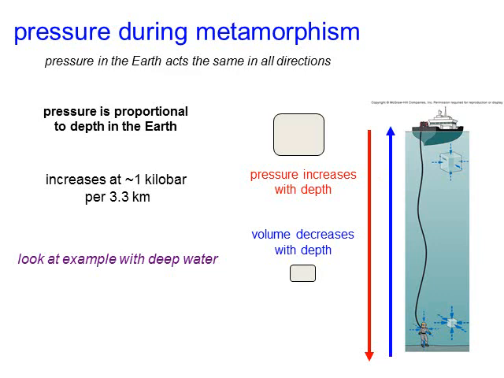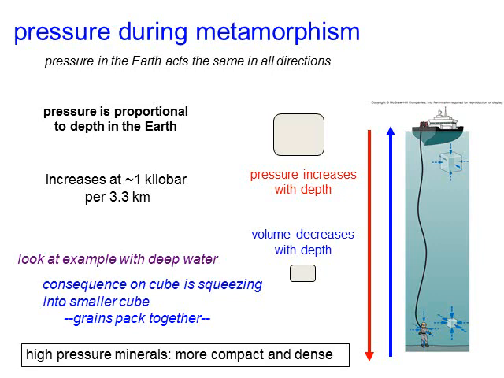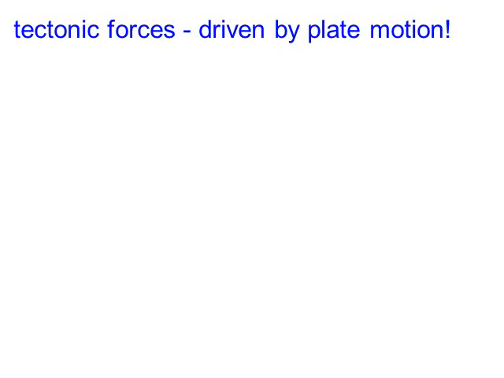And then as you come up, the pressure is going to decrease, and then that pressure is going to kind of let go, and the objects are going to be able to expand. The volume will increase as you come up. So again, this is the deep water example. The consequence is the cube is squeezed into a smaller cube. If we compare that to a metamorphic rock, the grains in the metamorphic rock are going to pack together and become more dense. So high pressure minerals then are more compact and dense than their protoliths.